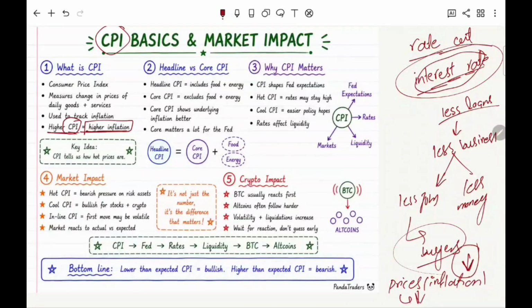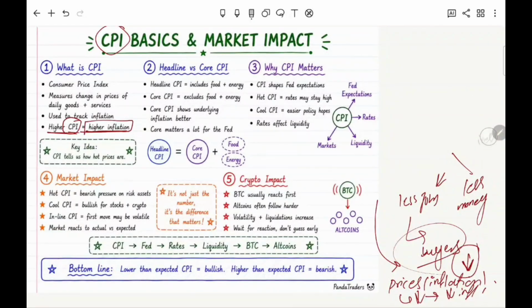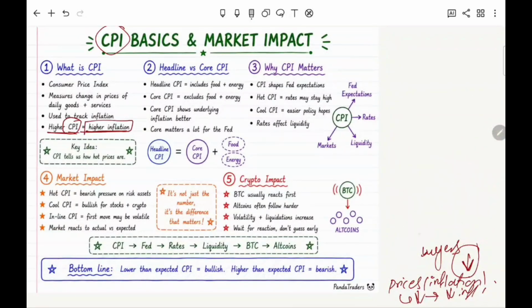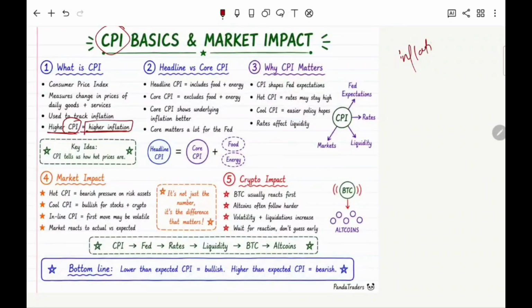So it means that whenever interest rates are higher, ultimately they decrease the buyers in the country, and that reduces inflation. So I think it makes sense to all of you why interest rates are raised during inflation. So don't confuse the rate cut with the interest rate, right? Nowadays you can say that inflation is higher.